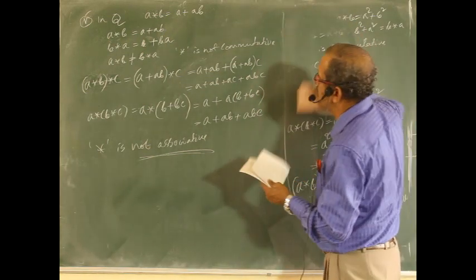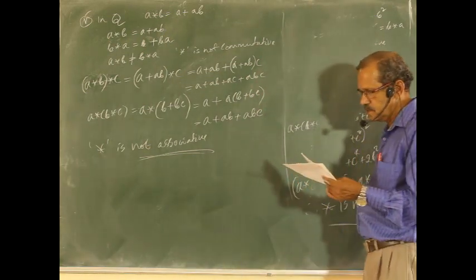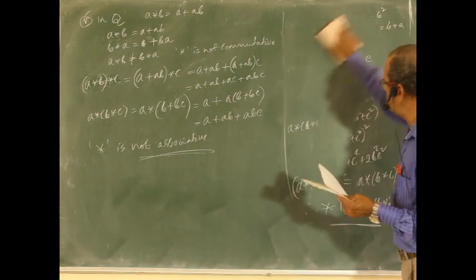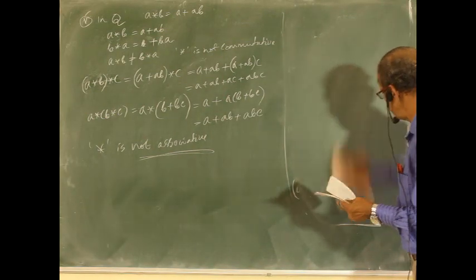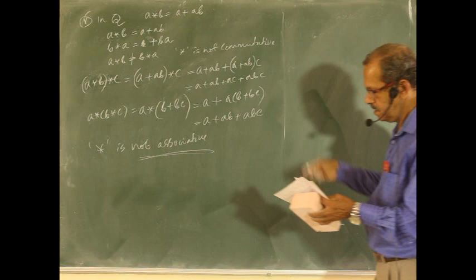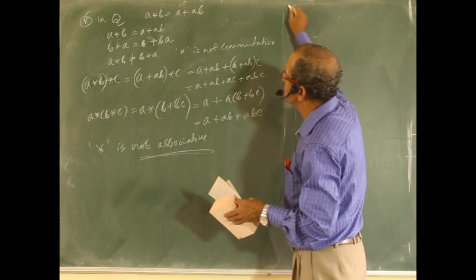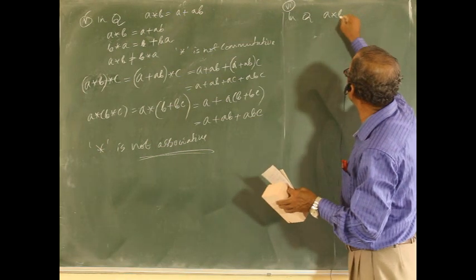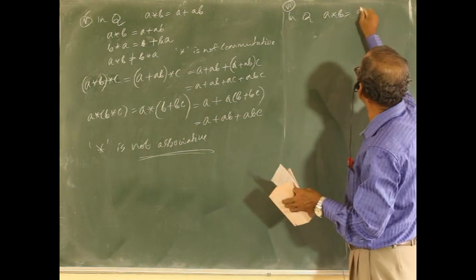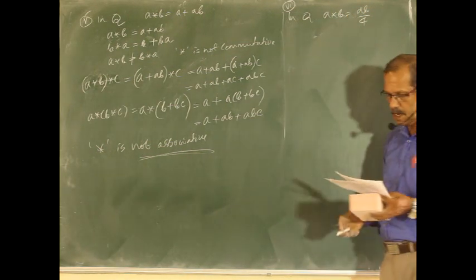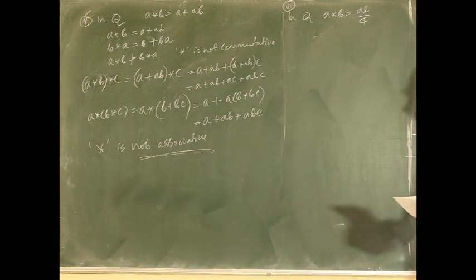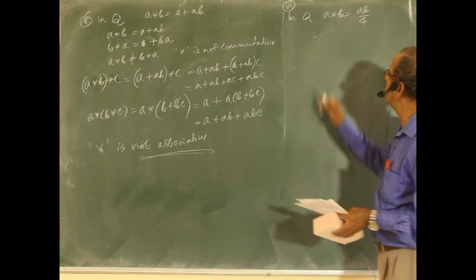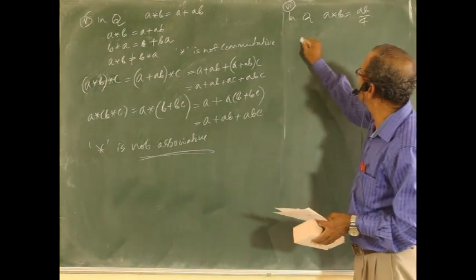And the last one is in Q, A star B equal to AB divided by 4. Mostly we did AB divided by 2, just similar to that one.